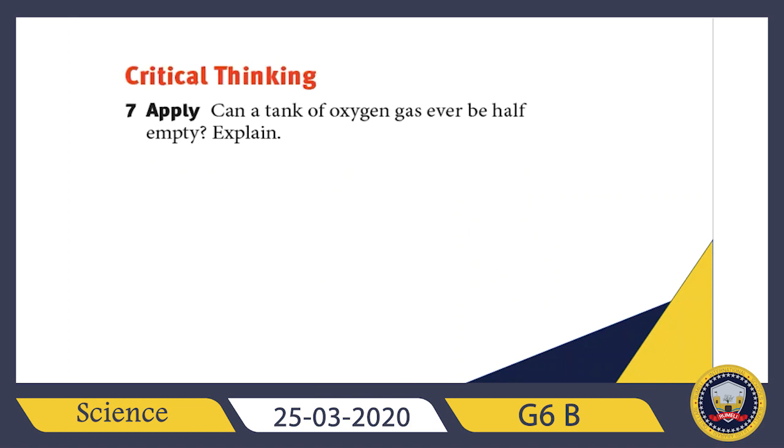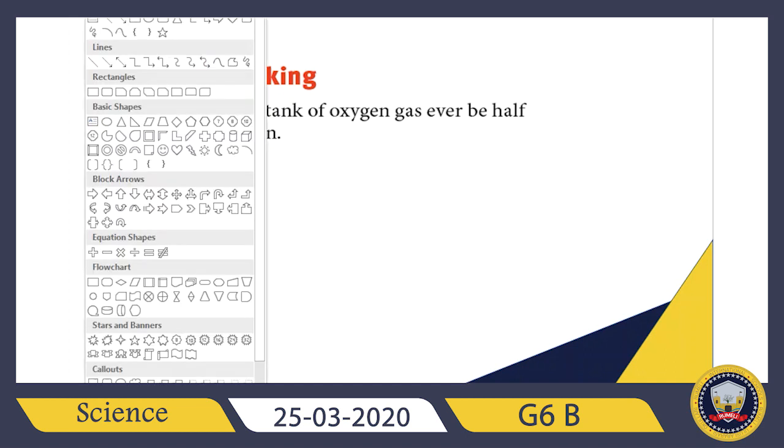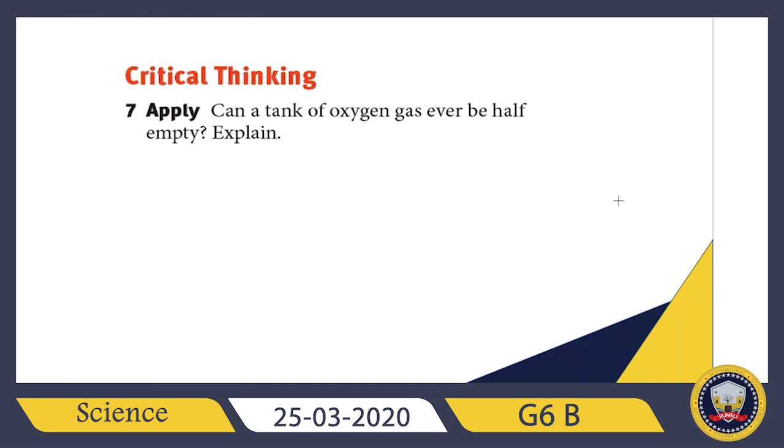Question number 7. Question number 7 says, can a tank of oxygen gas ever be half empty? Explain. So, to understand this question, let us try to draw a container of gas, and this container should be half filled of gas.